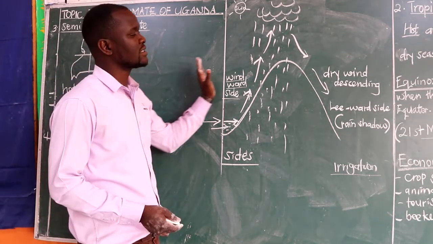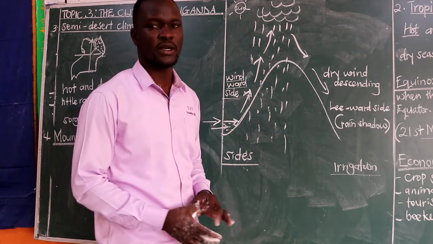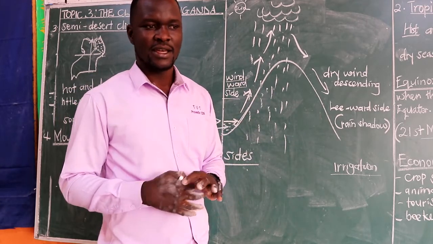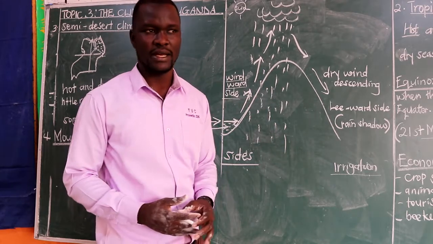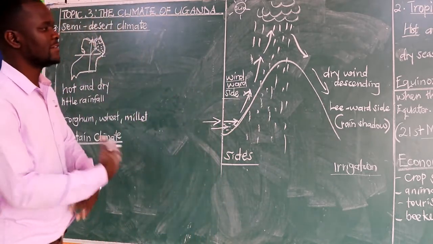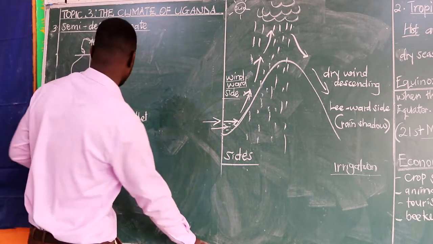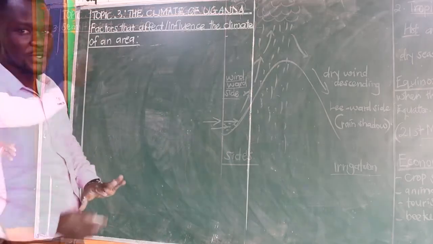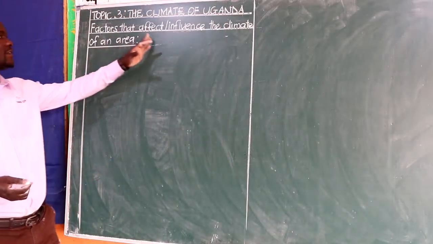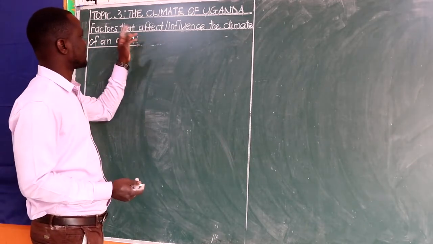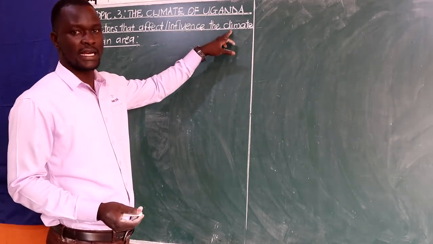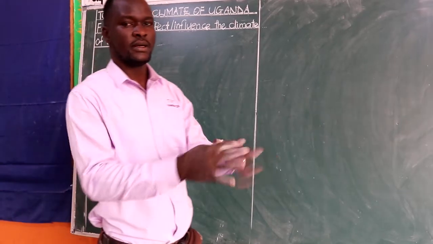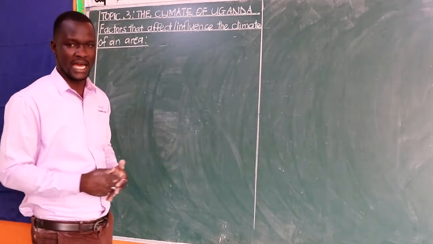So having looked at these types of climate that we have, also called the climatic conditions, we are also going to look at what we call the factors that determine the climate of an area. We are looking at which factors influence the climate of an area. That is what we are moving to understand now. So we have the factors that affect, we can also say factors that influence the climate of an area. So we are looking at which things can determine the climate in an area.